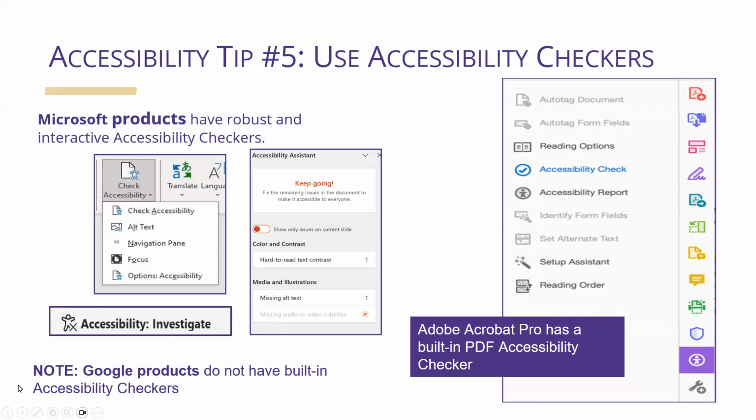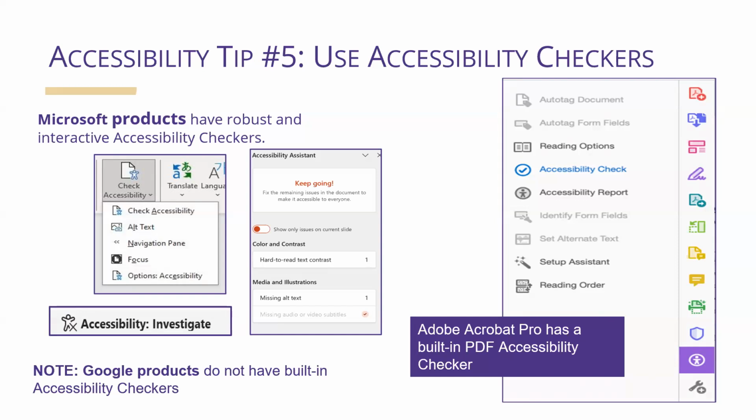Accessibility tip number 5, use accessibility checkers. This is my favorite tip because anyone can do this at any time. So on my screen, I have partial screenshots showing partial views of accessibility checkers in Microsoft Word and Adobe Acrobat Pro. 3 of the views are for Microsoft, and 1 is for